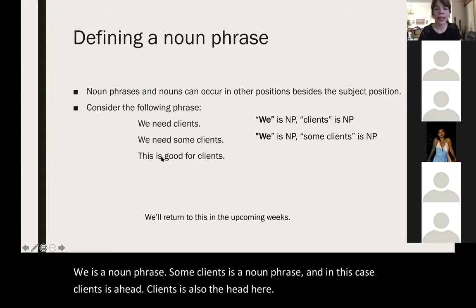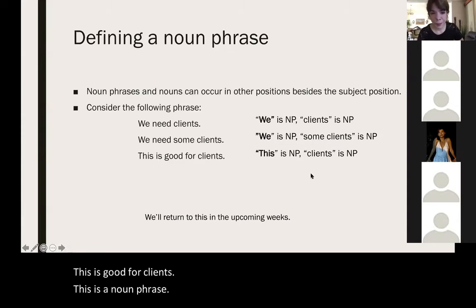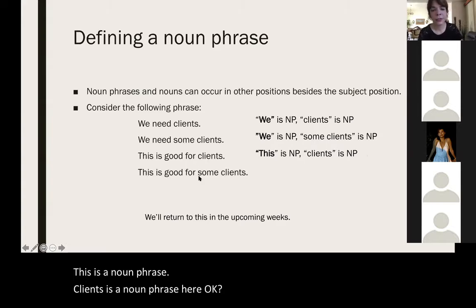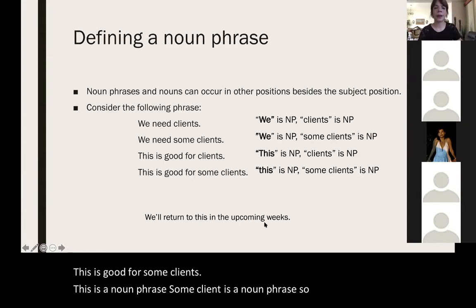This is good for clients. This is a noun phrase. Clients is a noun phrase here, okay? This is good for some clients. This is a noun phrase. Some clients is a noun phrase. So we'll return to this idea in the upcoming weeks.